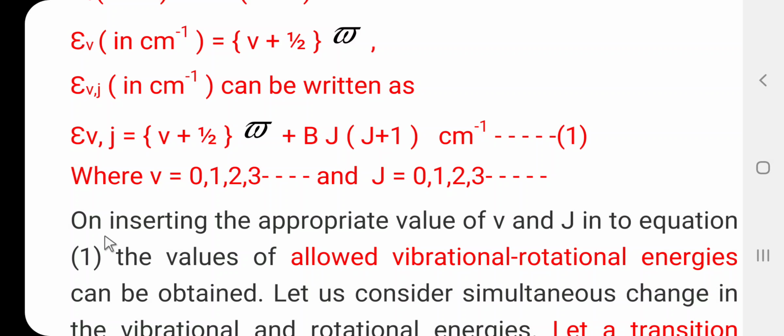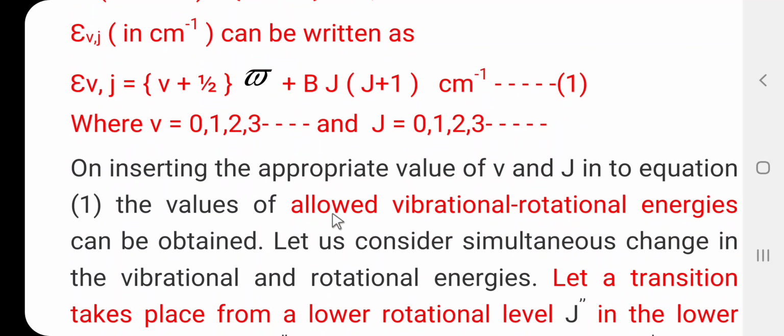So friends, on inserting the appropriate values of the vibrational quantum number V and the rotational quantum number J in equation 1, the values of the allowed vibrational rotational energies can be obtained just by substituting the values of V and J in this equation number 1. Here we can find out the allowed vibrational rotational energy.